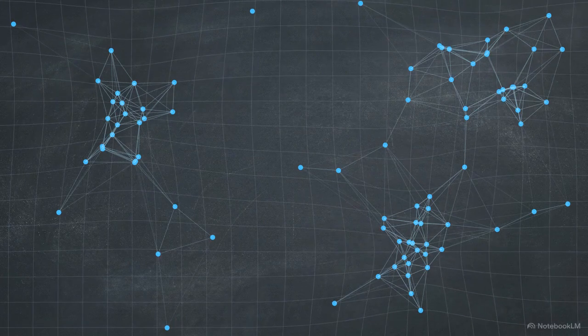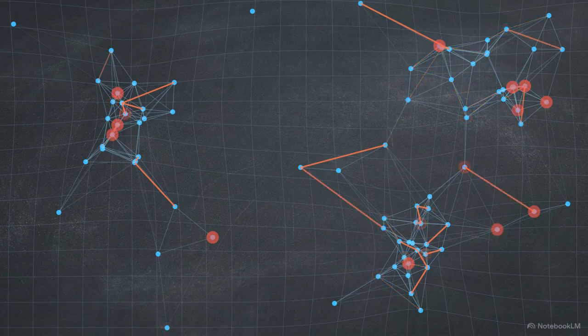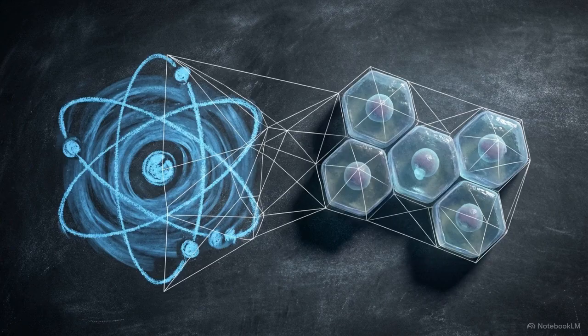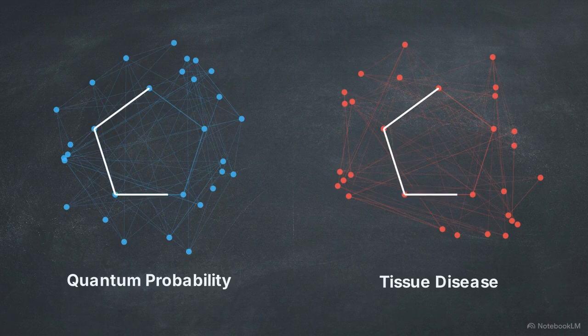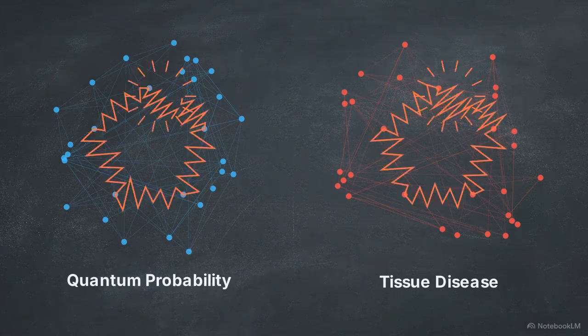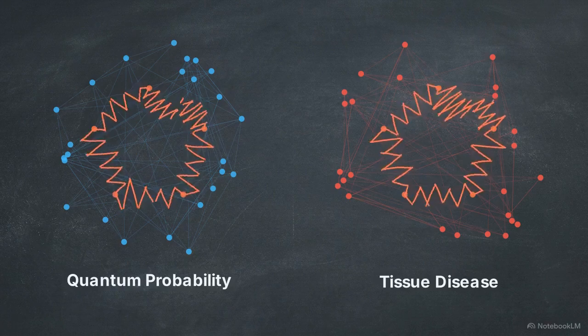By calculating the network itself, we can determine the behavior of any system, from a quantum wave to a biological tumor, using 4 mathematical operators. This approach identifies a shared mechanism between quantum probability and tissue disease. Both are driven by a specific topological breakdown in how a system connects to itself.